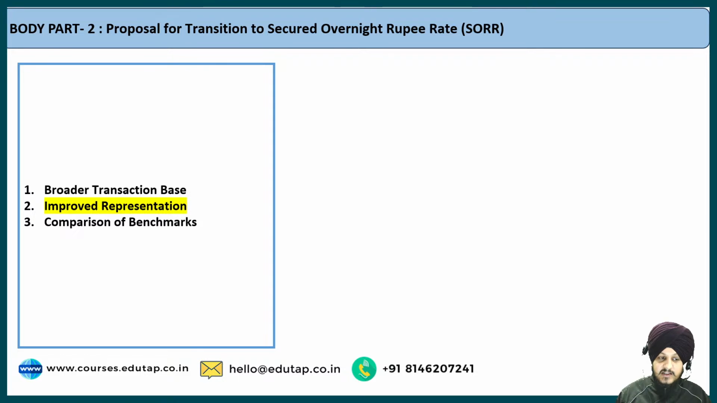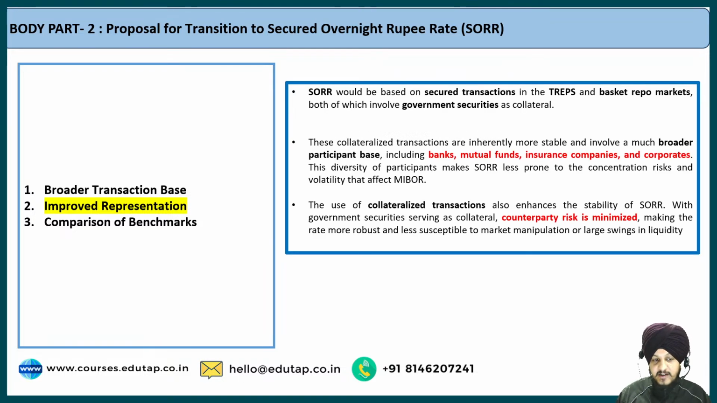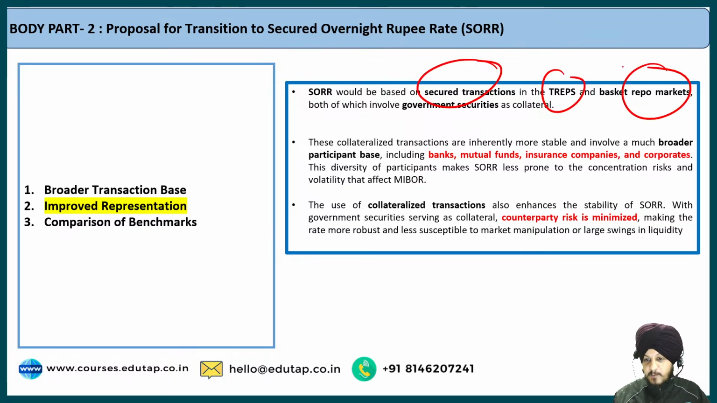The next recommendation is with respect to the improved representation. SORR is said to be the better representation. The reason being that SORR is based on secure transactions, for example TREPS, for example the repo market, which I've already explained. And since it includes collateralized, secure transactions, it is much less risky, much more stable and much less volatile.